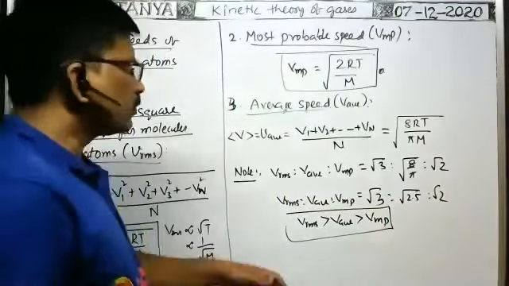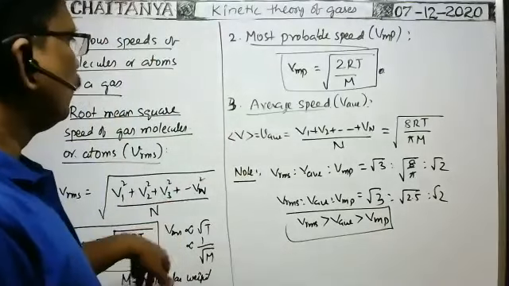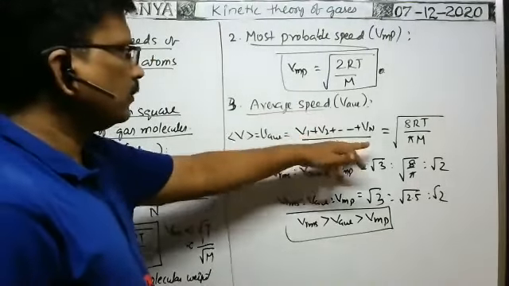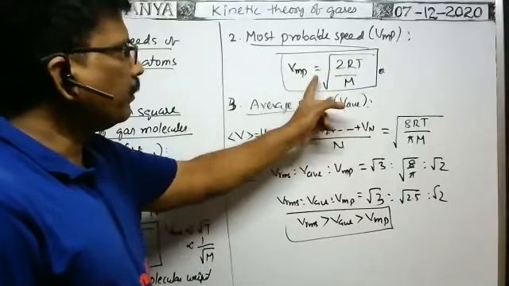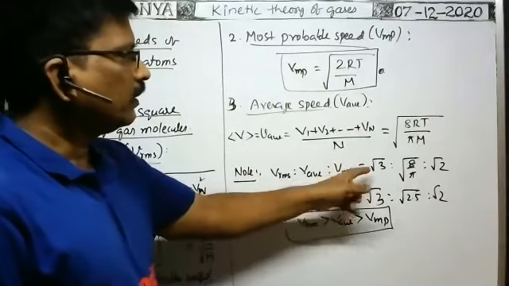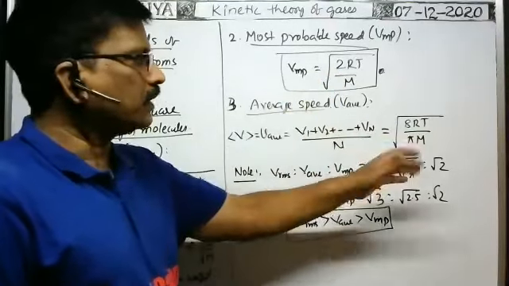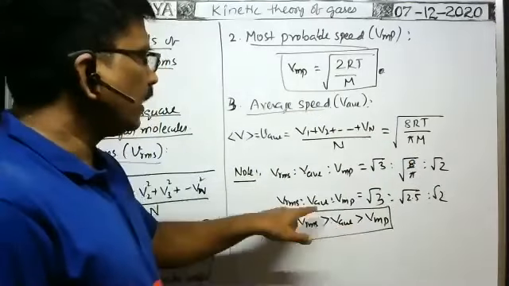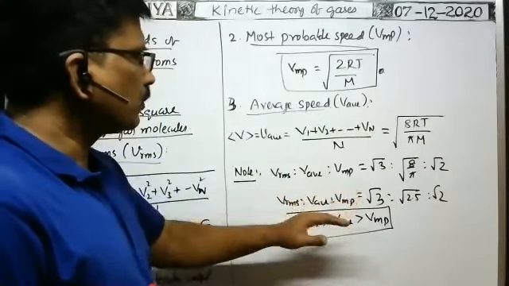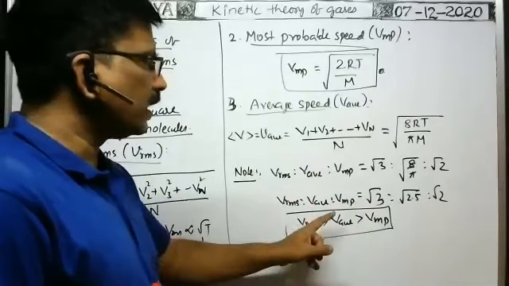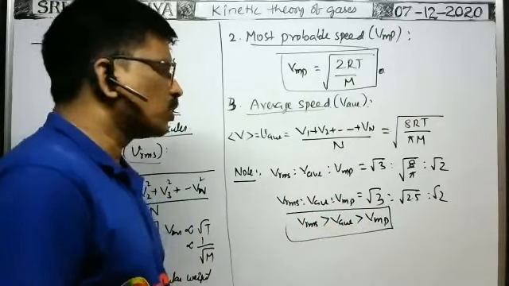Of course, for VRMS you write this formula, for V average you write this formula, for VMP you write this formula. Then you cancel the common terms and you will get this directly. Therefore the ratio among them is this one. So it is clear that VRMS is greater than V average, which is greater than V most probable.